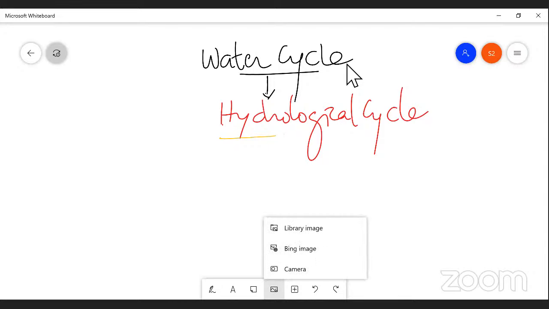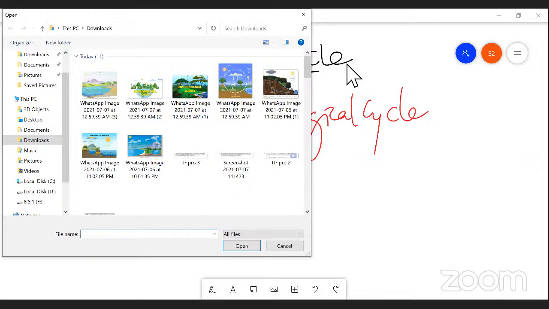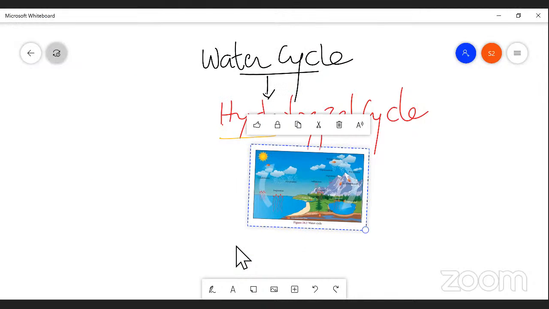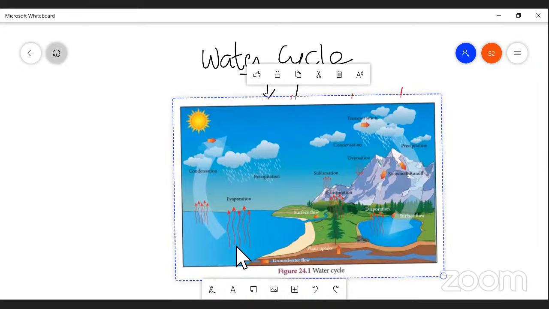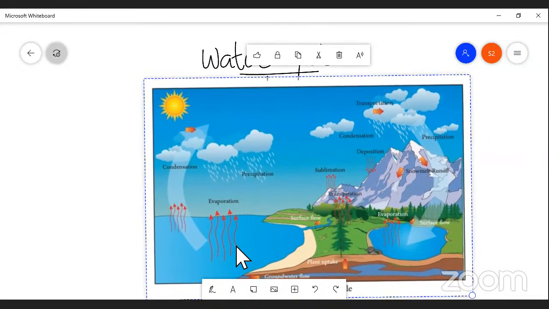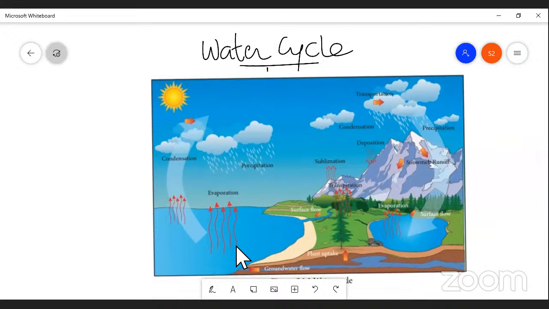So this water cycle can be explained by several processes. I would like to show you a picture so that you can understand very clearly. My dear students, it is very easy to understand, right? So this is the right diagram to understand easily. This is a water cycle in which the ocean and the sea, the water bodies, are the main source.